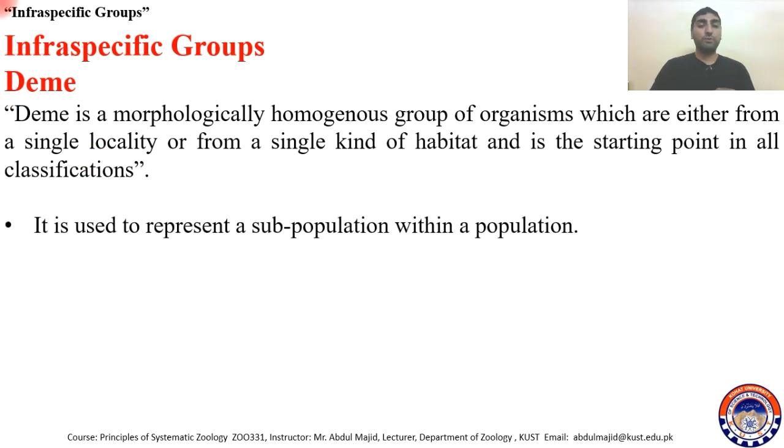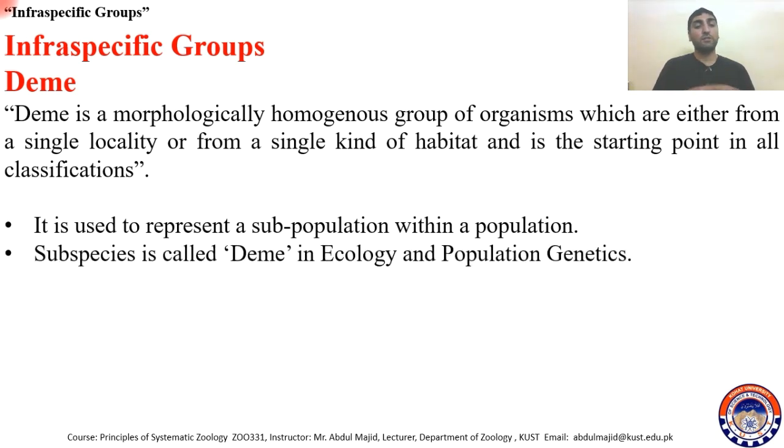Now it is used to represent a subpopulation within a population. It's considered that on a large geography, a very huge population is living, dispersed over the huge geography. But if we consider a very small subpopulation of that huge population, that is a Deem. So by Deem we represent that subpopulation. Subspecies is also called Deem.